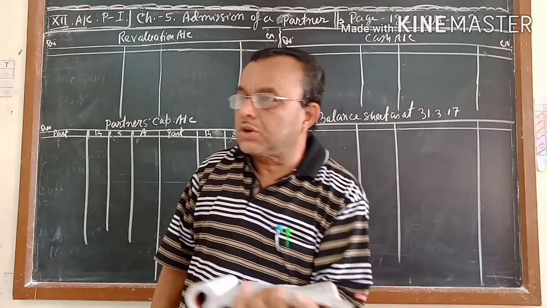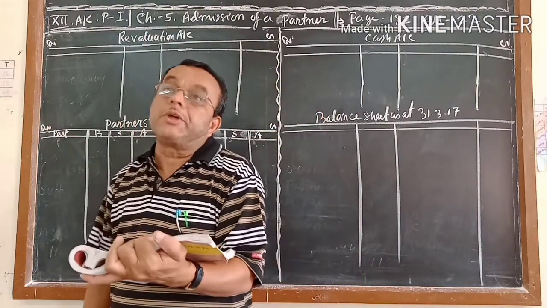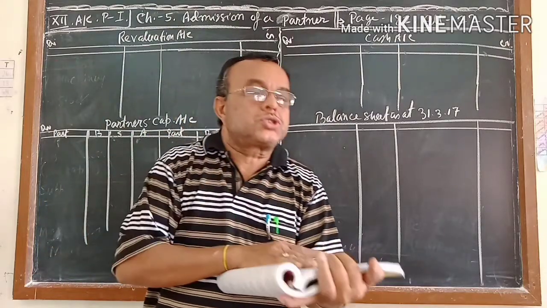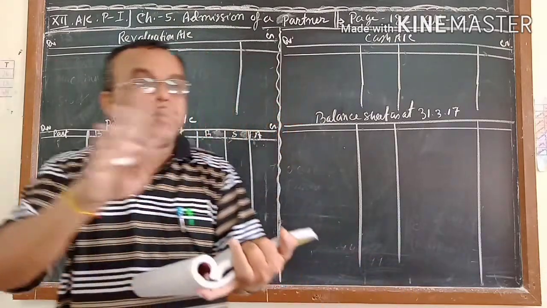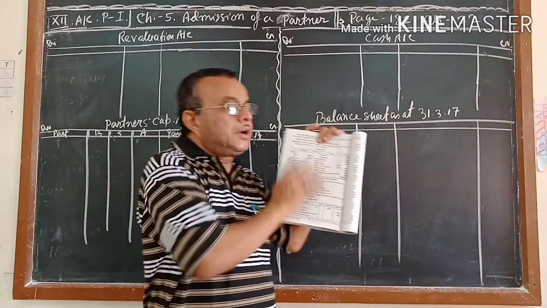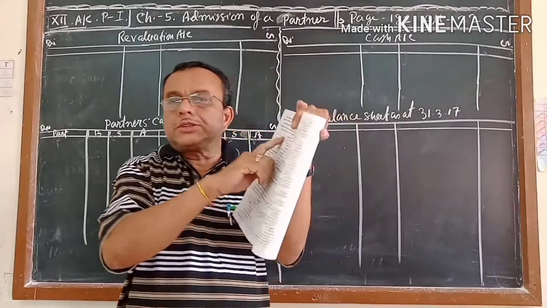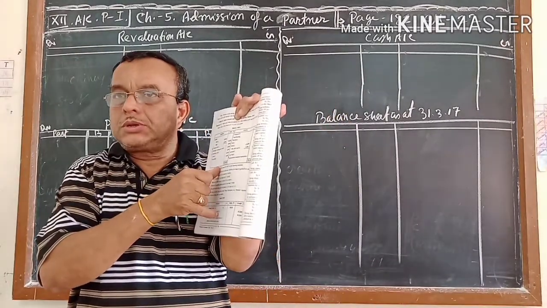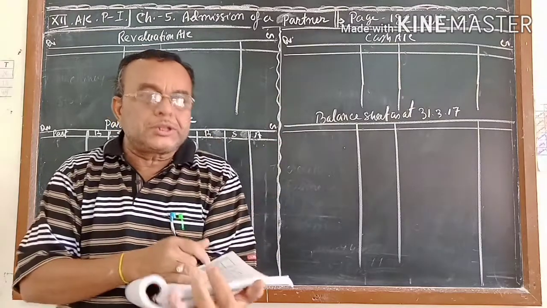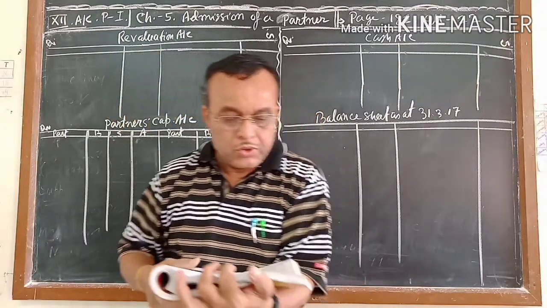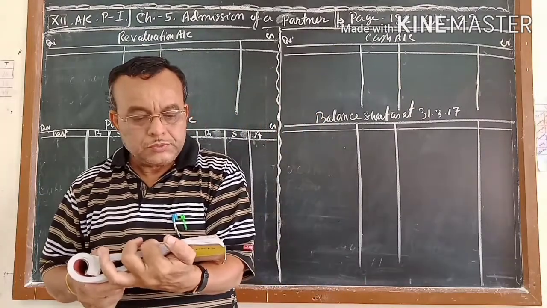Or on the asset side some expense may be given, whether it is there in your question or not in your balance sheet. When we start reading, first you will get the balance sheet, after that you will get the adjustments. Whatever things are given in the balance sheet, you follow the question.